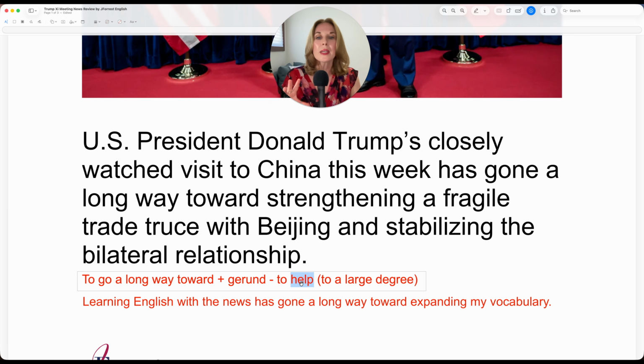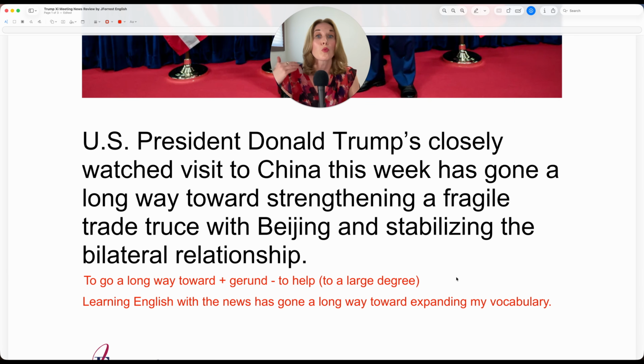So it simply means it has helped. It has helped to a large degree. So it has really, really helped. It's a more natural way to use a fixed expression to explain that. So what do you think? Has learning English with the news gone a long way toward expanding your vocabulary? If it has, then put that's right in the comments because that's exactly why you're doing this.